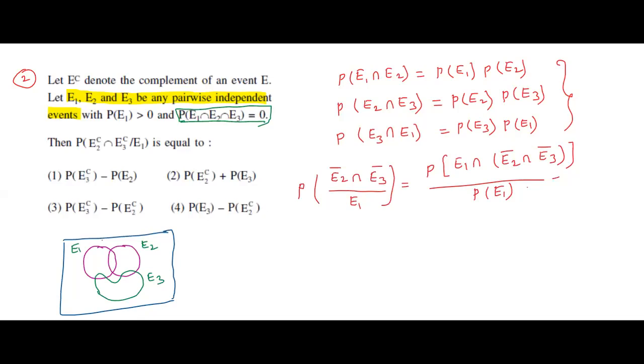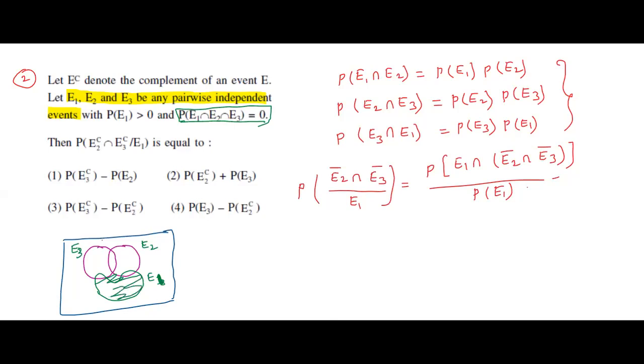But see the question, E1 intersection, E2 complement intersection, E3 complement. Here, small change. This is E3, this is E1. E1 intersection, E2 complement intersection, E3 complement means we can take